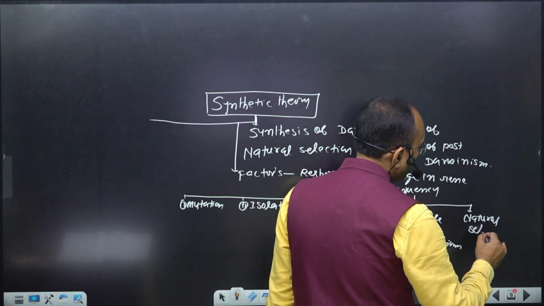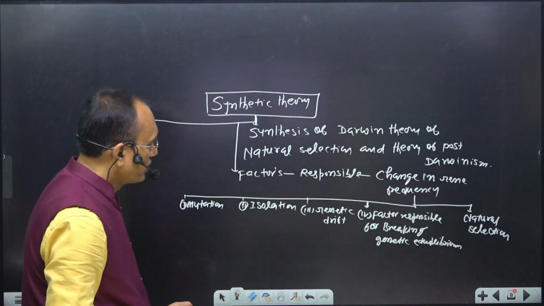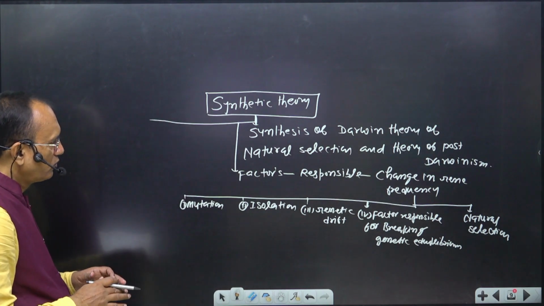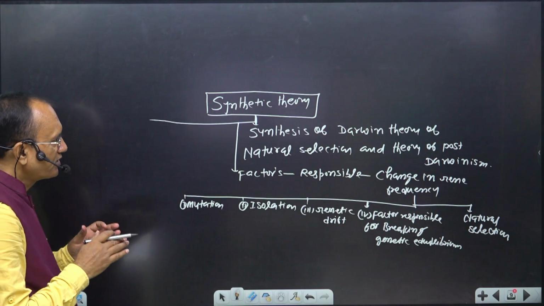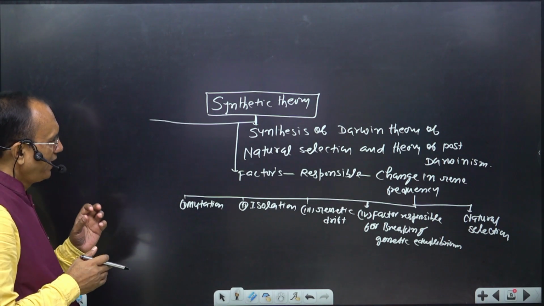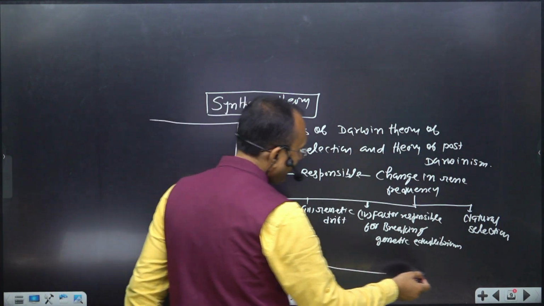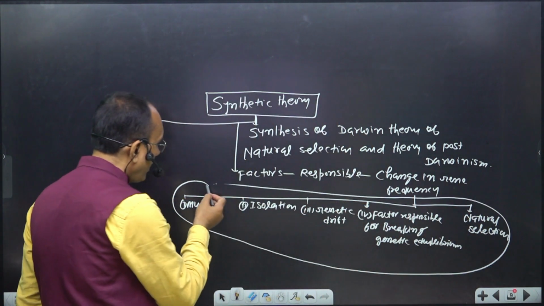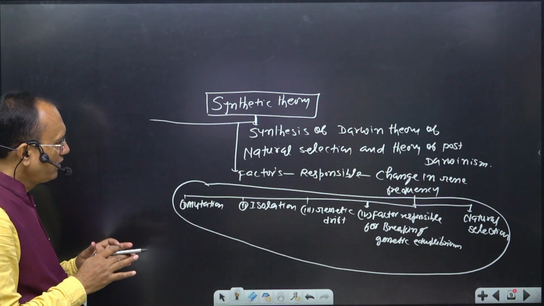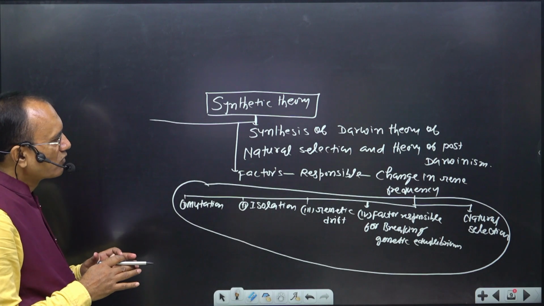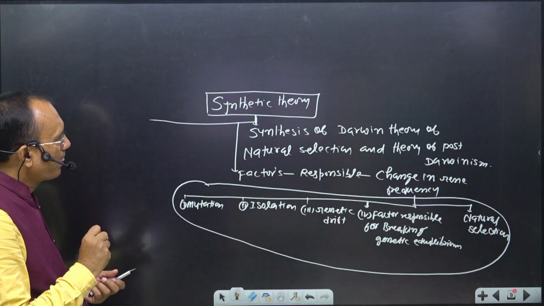So the basic thing is that when you analyze those important theories which I have discussed, you will find that all these factors are the product of either the theory of natural selection or the theory of post-Darwinism.